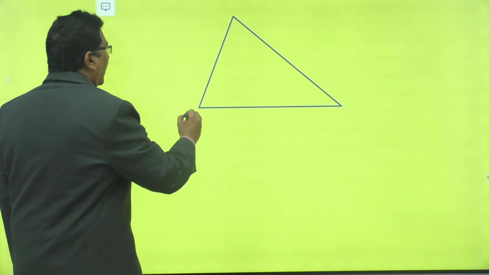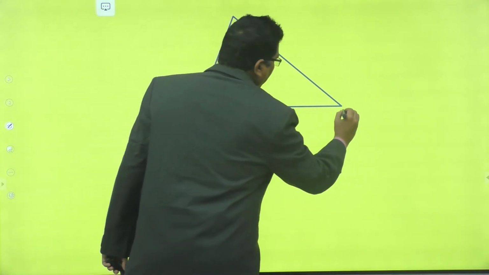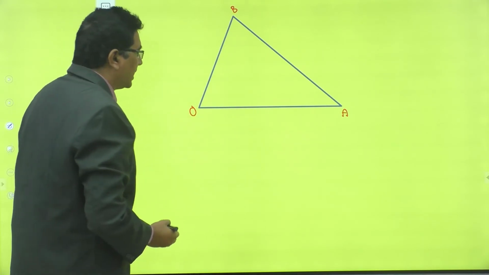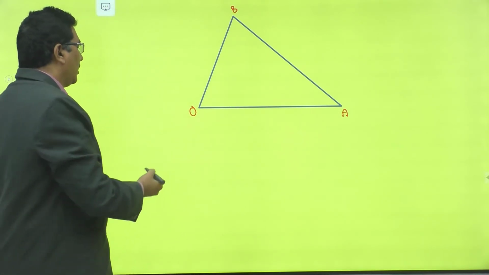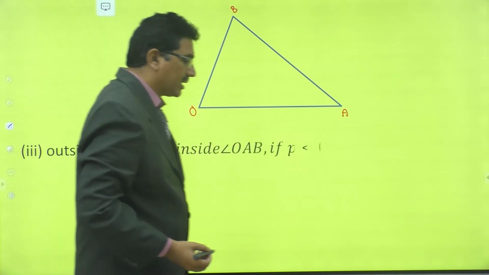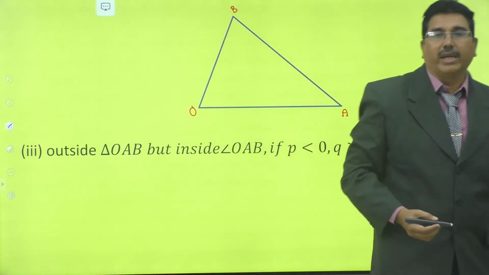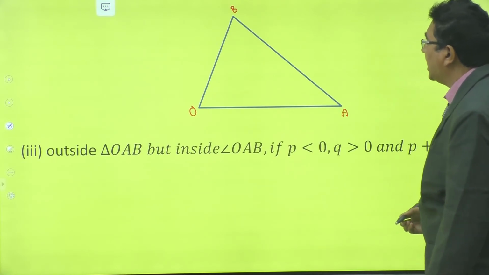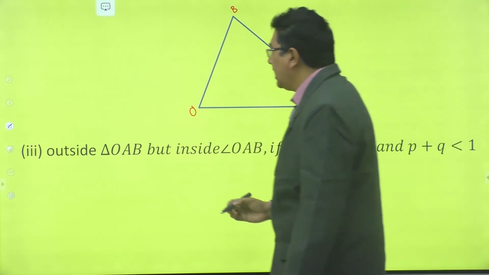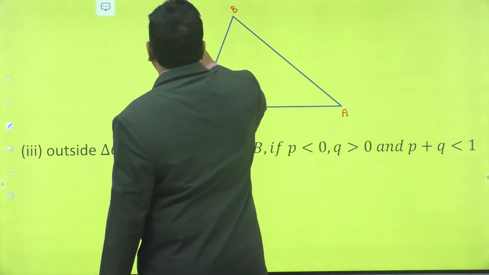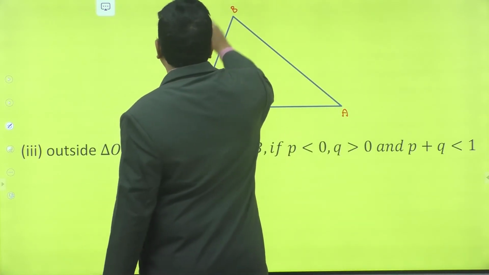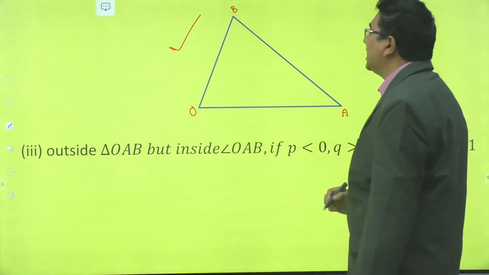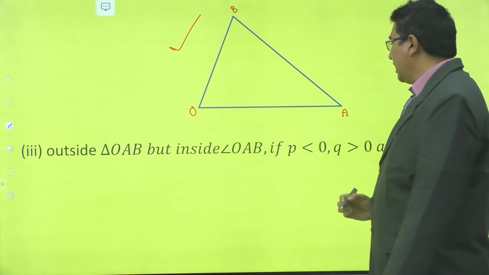This is a triangle OAB as mentioned in the previous case. Right. Now what are the remaining cases? Outside triangle OAB, but inside angle OAB. Inside angle OAB means this is the portion outside triangle OAB, but inside angle OAB.